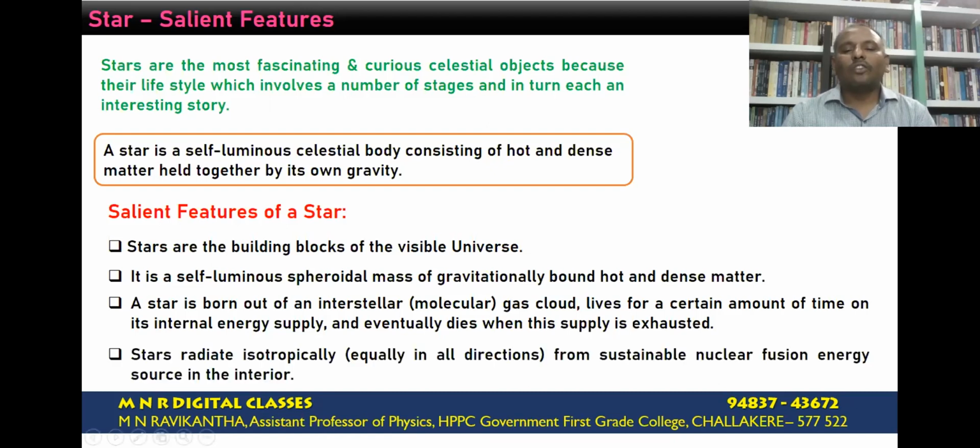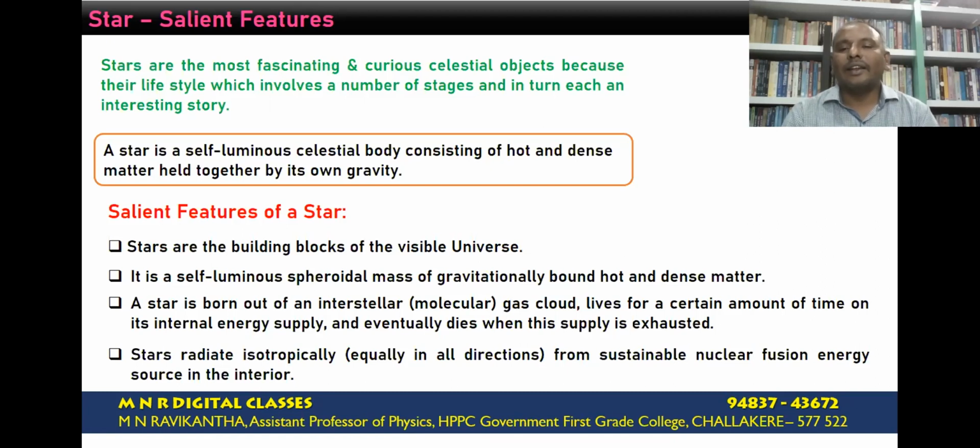Stars radiate isotropically from a sustainable nuclear fusion energy source in the interior. The nuclear fusion reaction generates an enormous amount of energy to sustain stability. The stars should emit the excess energy.